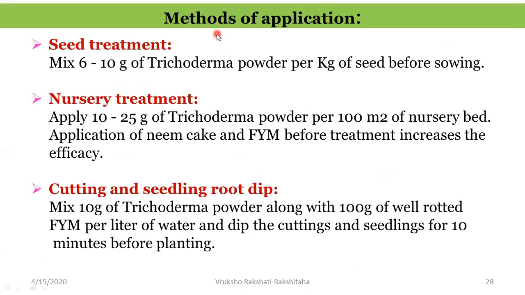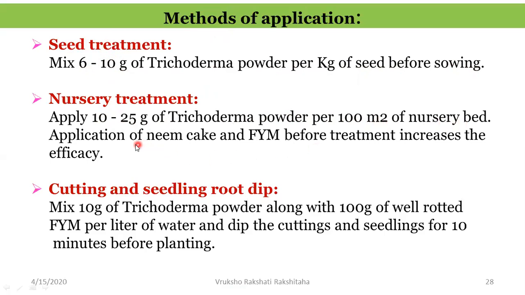Now let us look into the methods of application. The Trichoderma has to be used, but how has it to be used? What are the different methods of application? So one is seed treatment. Mix 6 to 10 grams of Trichoderma powder per kg of the seed just before sowing. Then it can be used for nursery treatment. Apply 10 to 25 grams of Trichoderma powder per 100 meter square of the nursery beds.